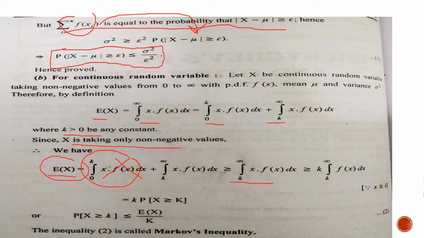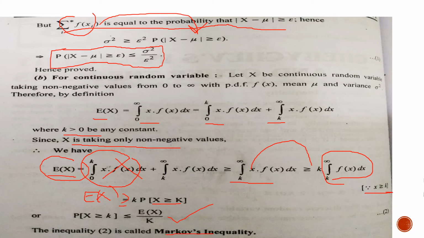Now taking k outside and doing the integration, as x is greater than k, I am replacing x with k here and doing the integration. It simply means the probability of X greater than or equal to k. So E(X) is greater than or equal to this. On rearranging this term, we get this equation. This is called Markov's inequality.